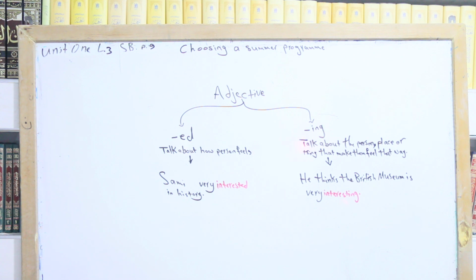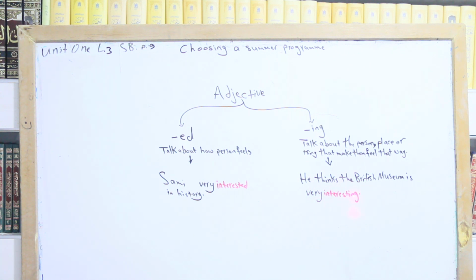And the other part is the adjective that ends with ing. Look, we use the adjective ending with ing when we want to talk about the person, place, or thing that makes them feel that way. Look at the example: He thinks the British Museum is very interesting.